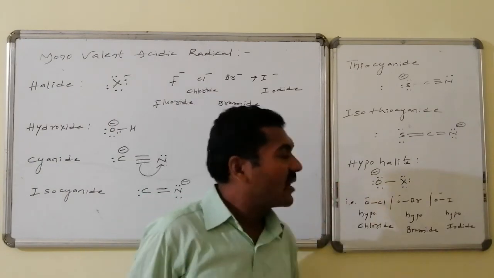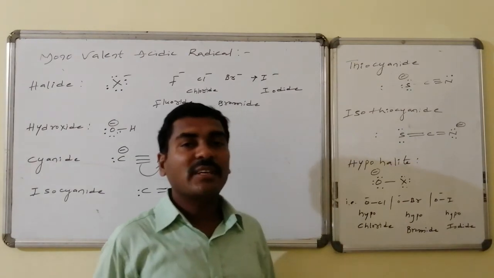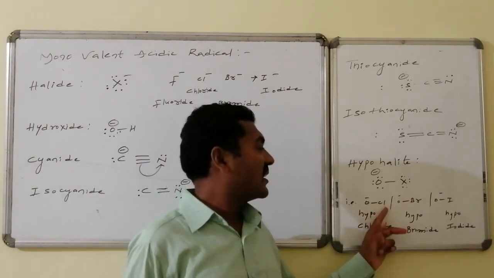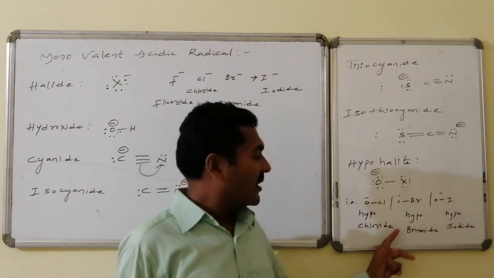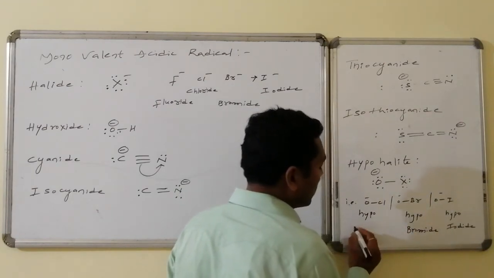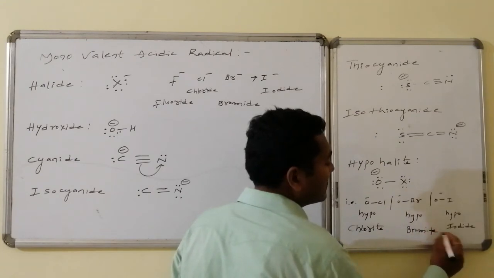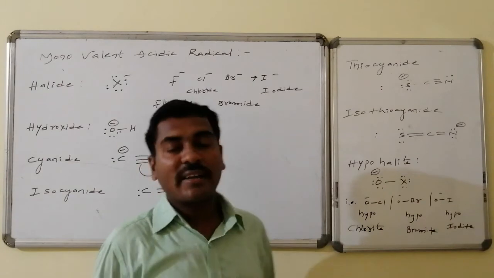Whereas here hypohalite, oxygen connected with the halogen holding 1 unit negative charge, is said to be the hypohalite. This is OCl minus, OBr minus, OI minus: hypochlorite, hypobromite, hypoiodite. This is hypohalite ion.